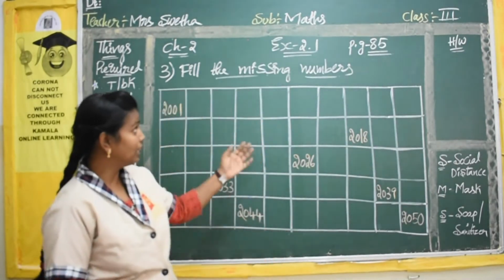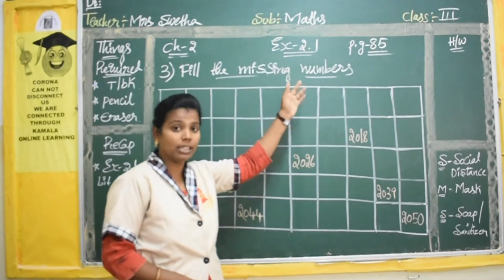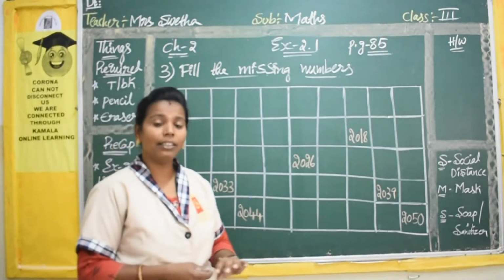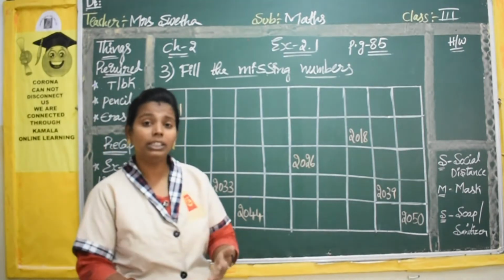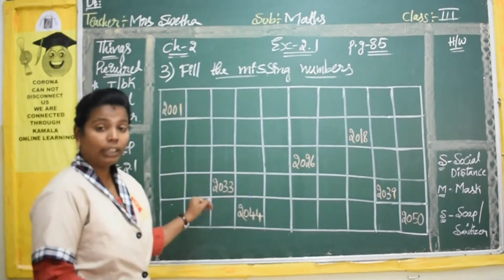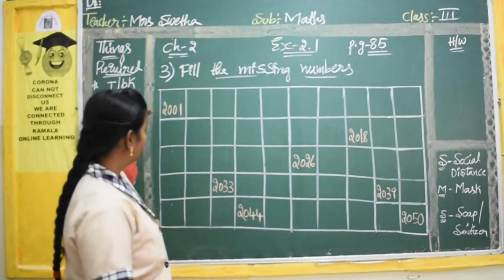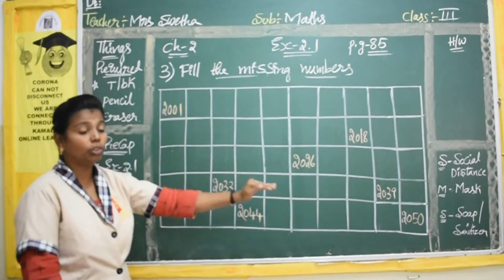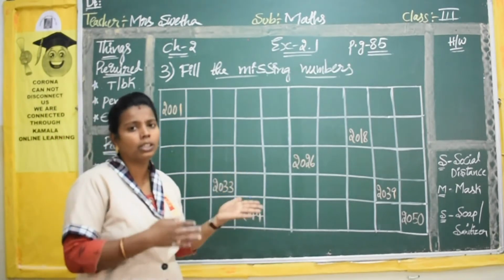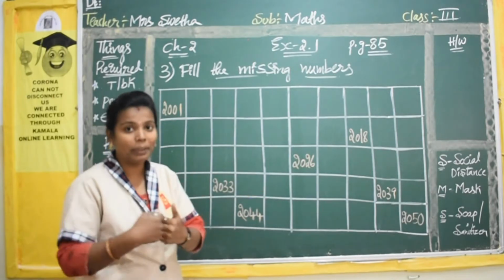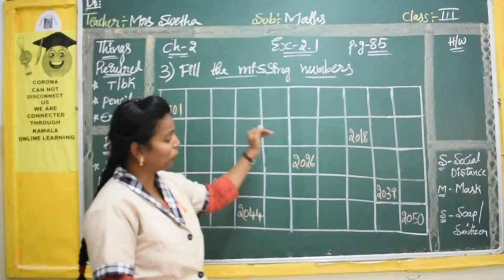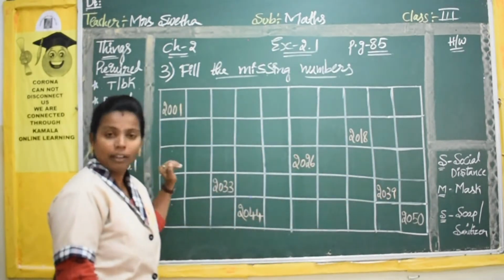Yes, so today we are starting with the same exercise, but a new bit, that is the number grid. In the previous class I said you are introduced to one more digit, 4-digit numbers, which you are going to learn in this class. So here we are going to learn how to write 2001 to 2050. As you learned in your previous class, second class, how to write 1 to 100 numbers, 102, 200 numbers, in that same way we are going to learn 2001 to 2050 numbers in this class.